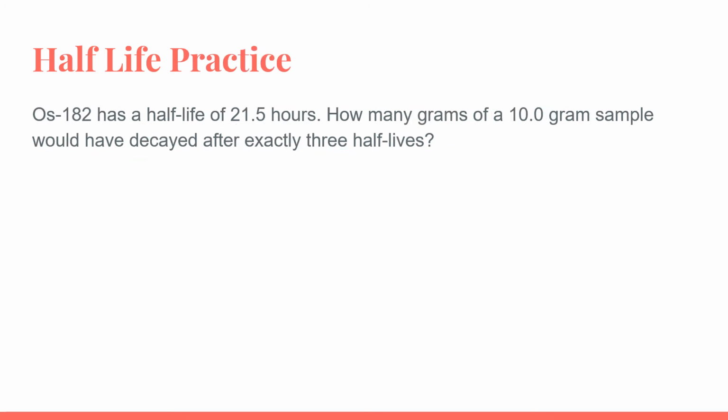All right, let's take a look at a second practice problem for half-life. In this problem, we see that osmium has a half-life of 21.5 hours. We have a 10-gram sample at the beginning, and we're asked how much of that would have decayed after exactly 3 half-lives. So this problem does tell us our n value. It tells us that we will have gone through 3 half-lives with that 10-gram sample. So we don't have to solve for n because it's given to us in the problem. But let's fill in the rest of that formula.